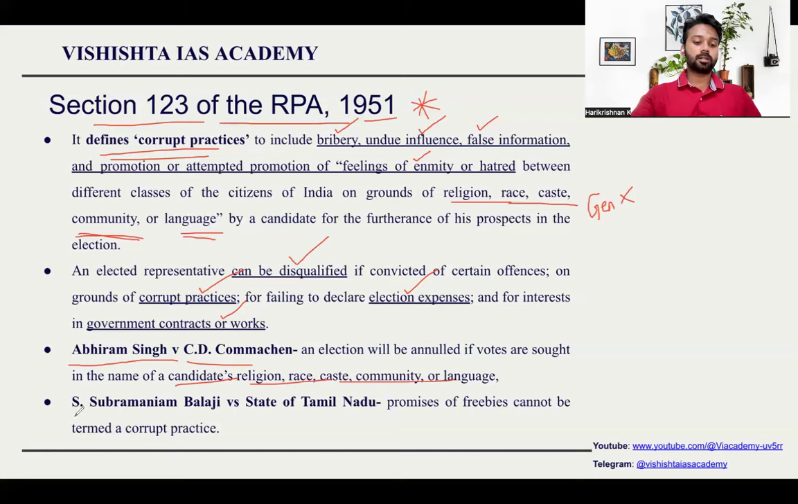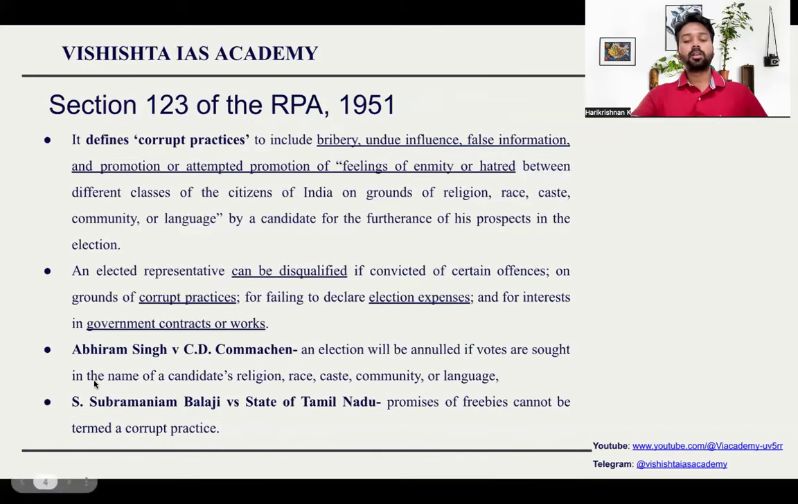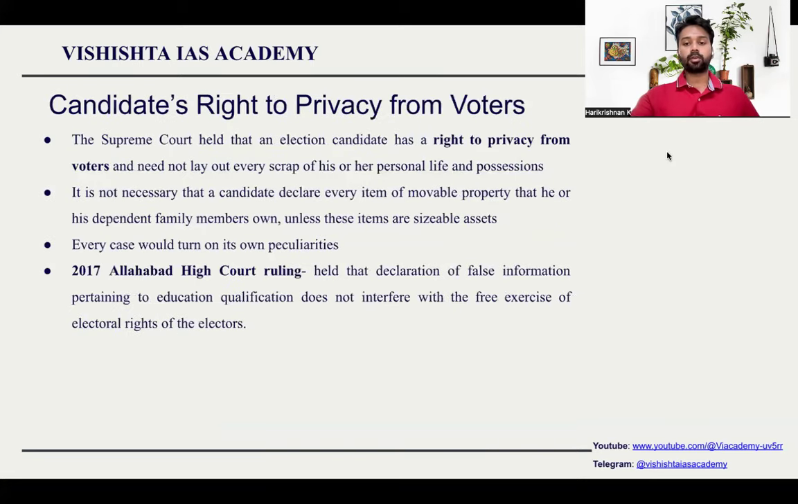One another important case, Subramaniam Balaji versus State of Tamil Nadu. Providing freebies during election was a very big issue earlier. People used to, especially in the state of Tamil Nadu and some other southern states, provide free machines, free mixer grinder, free TV, etc. So this was a very famous case, but unfortunately, the Supreme Court told that the promise of providing freebie cannot be considered as a correct practice because it is the duty of the government of the day to work upon improving the socio-economic and cultural factors of the people. So this cannot be considered. So these two cases are important.